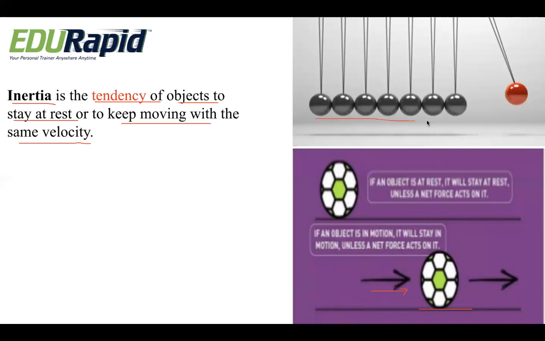There are so many pendulum balls, they stay at rest unless and until the red pendulum ball comes and hits them. Once it hits the balls, they will keep on moving. This is a tendency to keep on moving unless and until somebody stops it. This kind of tendency of objects to stay at rest or keep moving with the same velocity is called inertia.